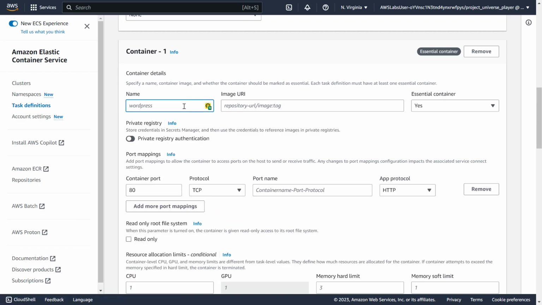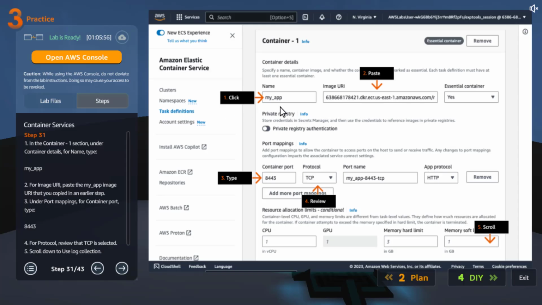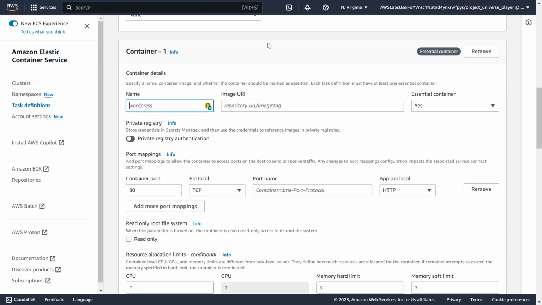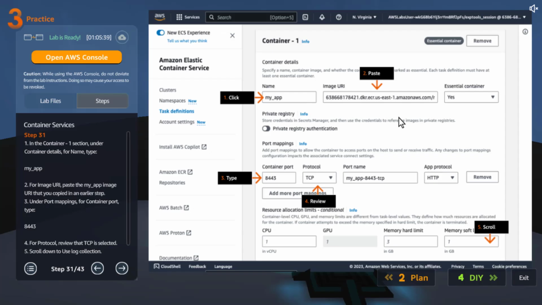Okay, name, what is name? My app, and whatever we copied from the ECR, and let's go. Name my app, and URI, is that essential container, yes, and port is 8443 TCP.